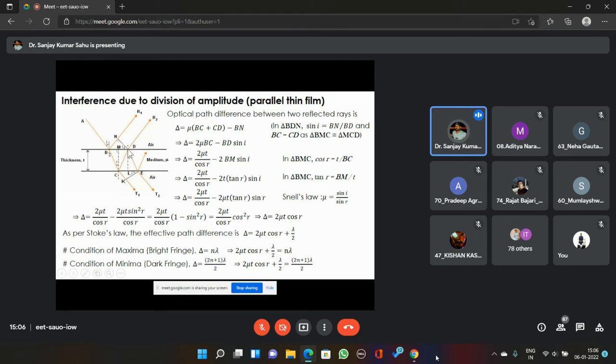And after the reflection from the second interface, that beam will reach the first interface. After reaching here, some part will again get reflected, and let's term that as R2, and some part will be refracted out.